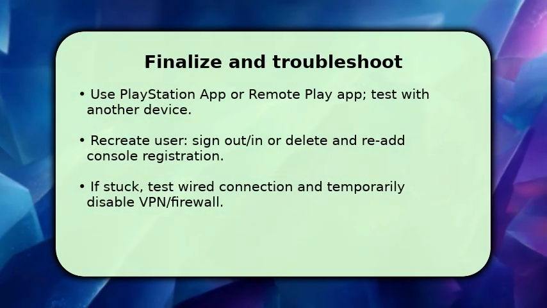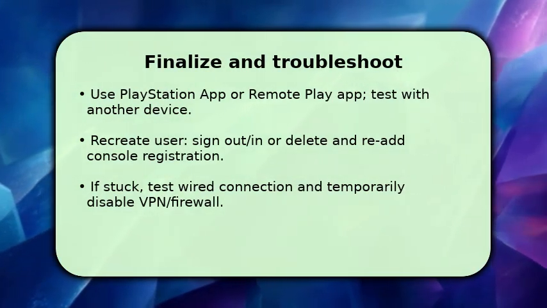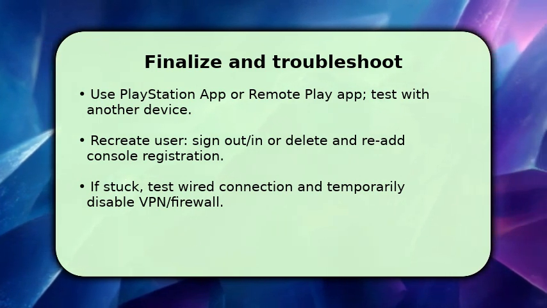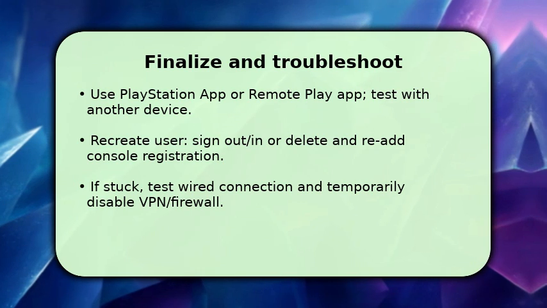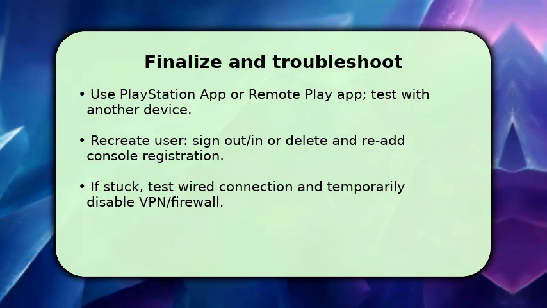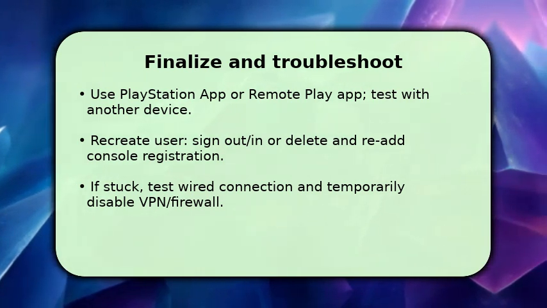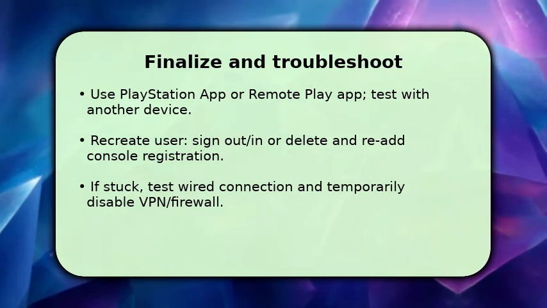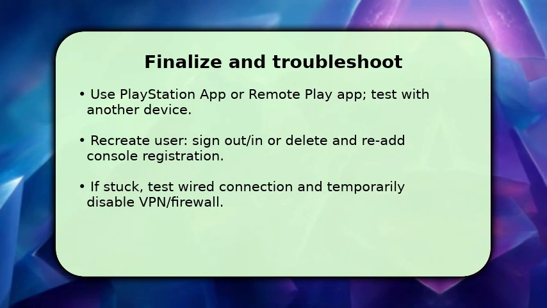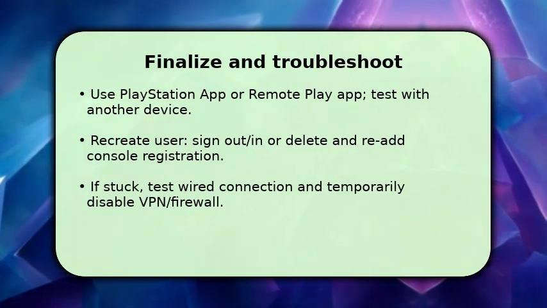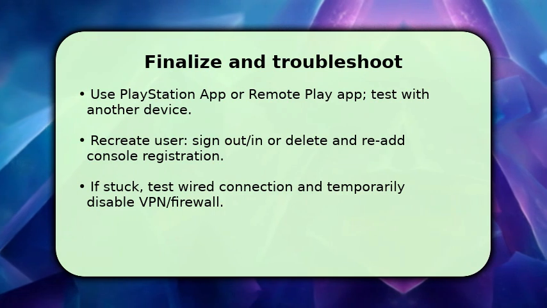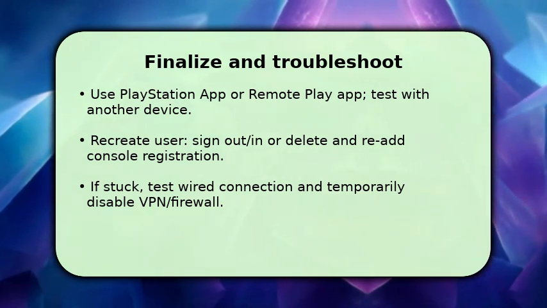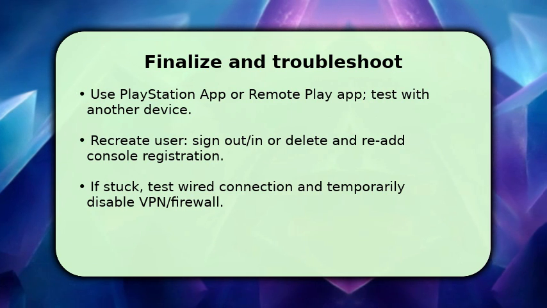To finish, try the PlayStation app or Remote Play app to initiate the screen share and confirm the stream works. If one device fails, test with another to isolate the issue. If connectivity problems persist, sign your PSN account out and back in or remove and re-register the console in the app. This clears registration errors. If problems continue, switch to a wired Ethernet connection and temporarily disable VPN or strict firewalls because they commonly block the real-time ports required for screen sharing.